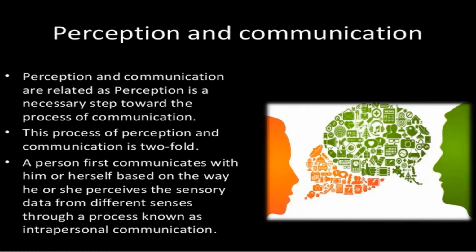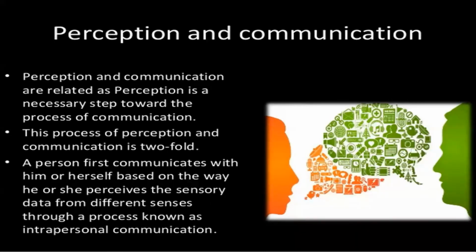For example, what you are perceiving is based on your experiences and all the factors you have studied. So how you will communicate is because of the perception you have made. So perception and communication are interrelated.